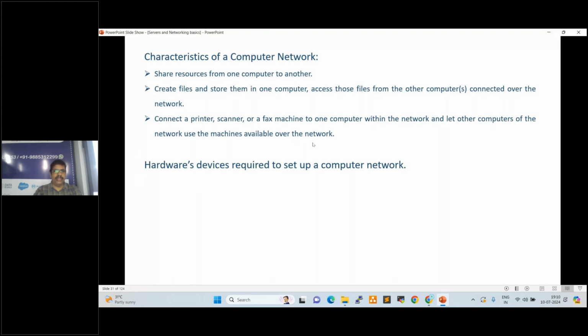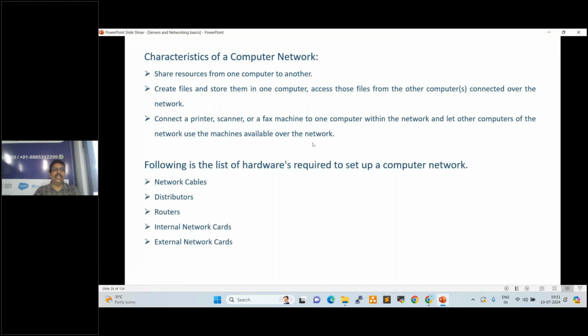Hardware devices required to set up a computer network. What are the hardware devices required here? Network cables, distributors, routers, internal network cards, and also external network cards are required. So these are the devices to configure the network. Let us go one by one.